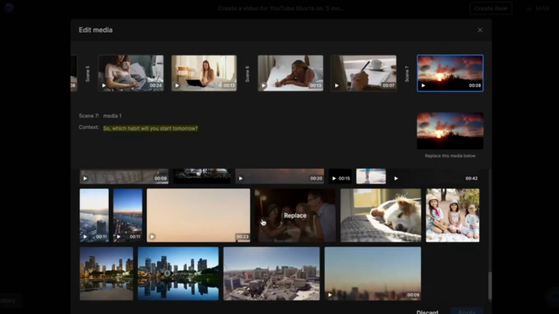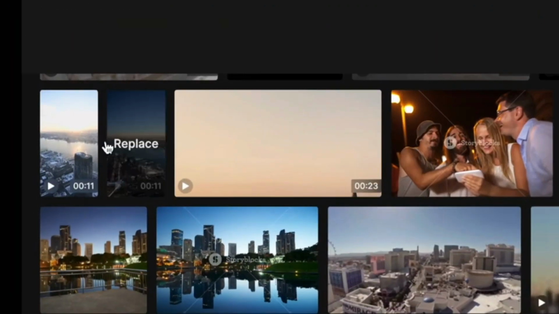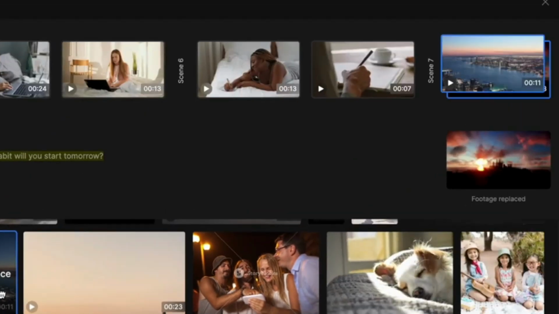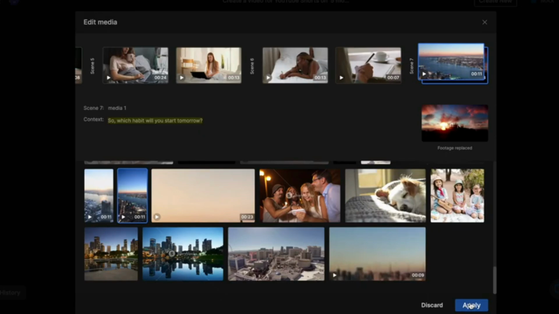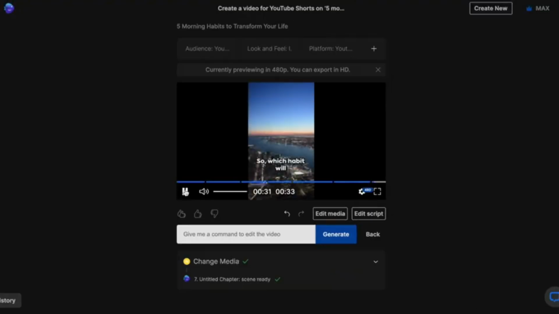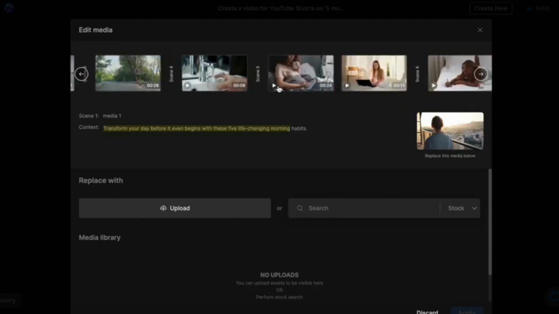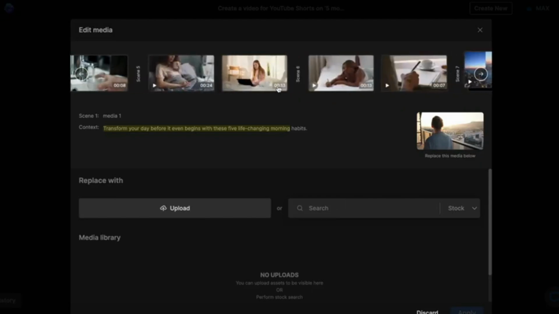Now, once I find a clip I like, this one, I'll just click on it and you can see that it gets placed on top of the original clip, meaning it has been replaced. Then I'll click on apply and the new clip will replace the default one. You can do this for as many clips as you like and have minute control over the exact clips or footage you want in your videos.